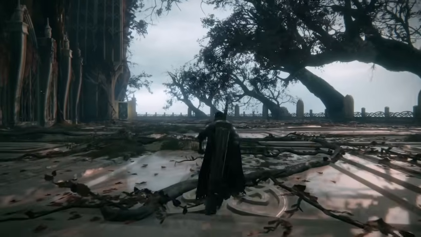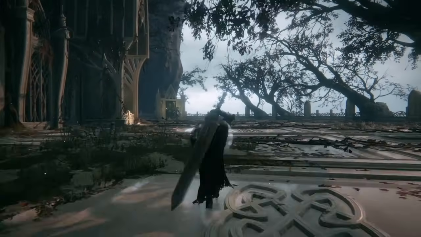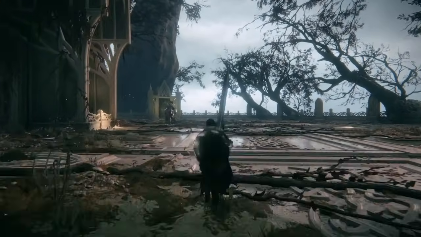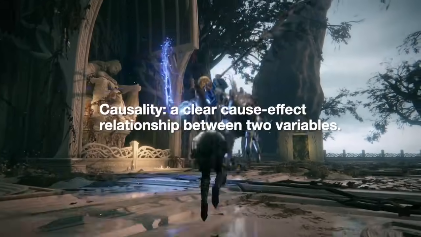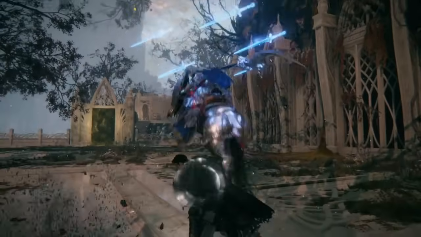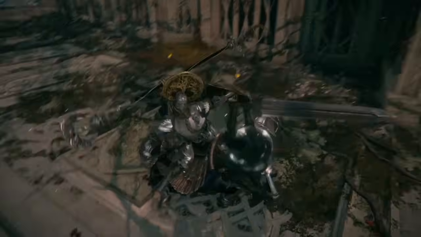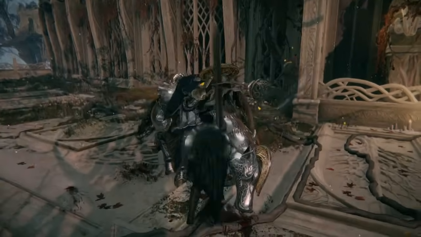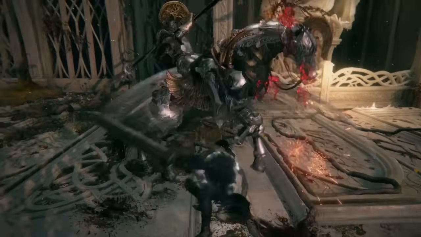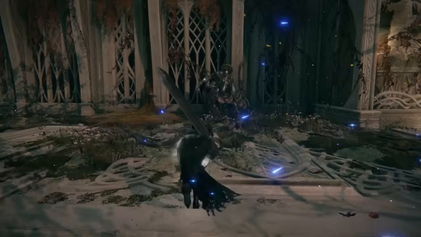Causality and regression are 2 concepts that are used in statistical analysis to determine how different variables are affected or unaffected by each other. Causality is defined as a clear cause-effect relationship between 2 variables. Simply, there is causation when action A causes outcome B. For example, if I stub my toe and then my toe hurts, that is causality. The stubbing of my toe caused the effect of my toe hurting.